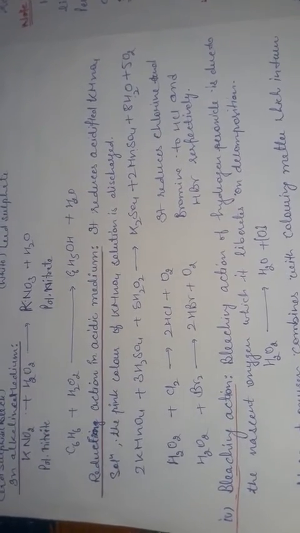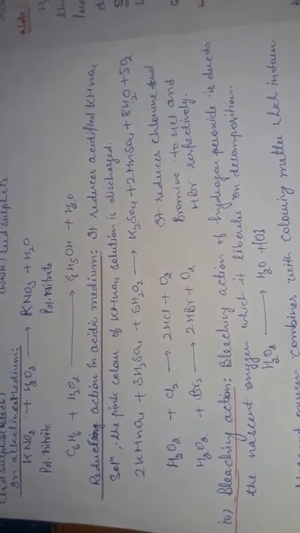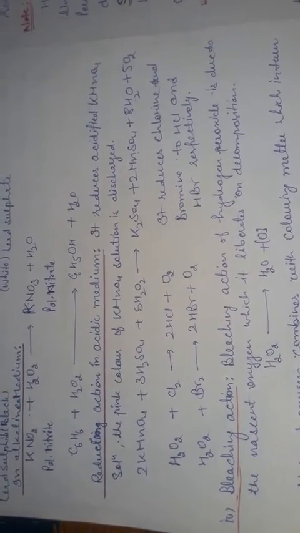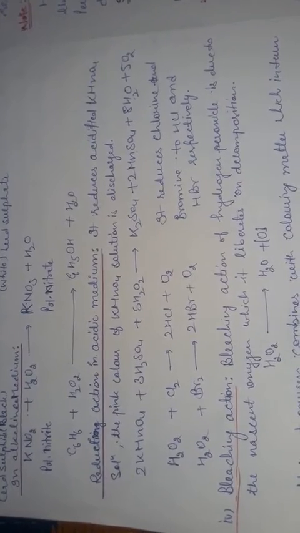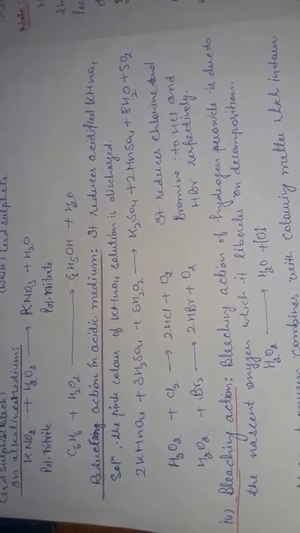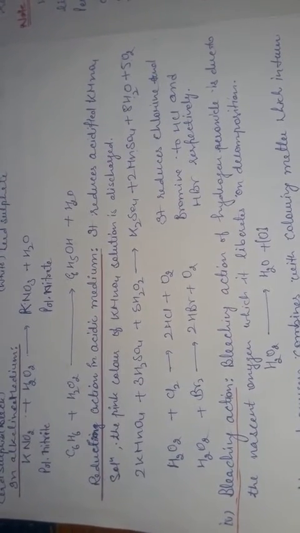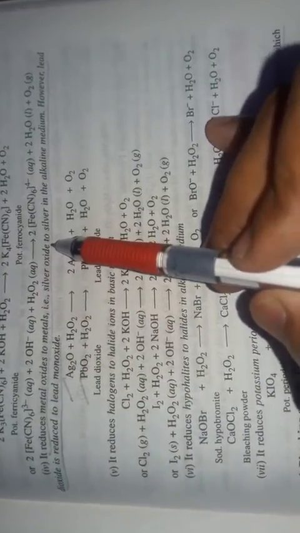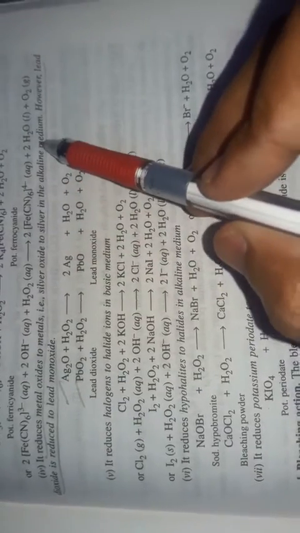Okay, second thing, when we treat in basic medium, silver oxide and lead oxide react with hydrogen peroxide and are converted into the monoxide and the simple metal. So I have one example related to alkaline medium. It reduces the metal oxide to metal, and silver oxide to silver in the alkaline medium.